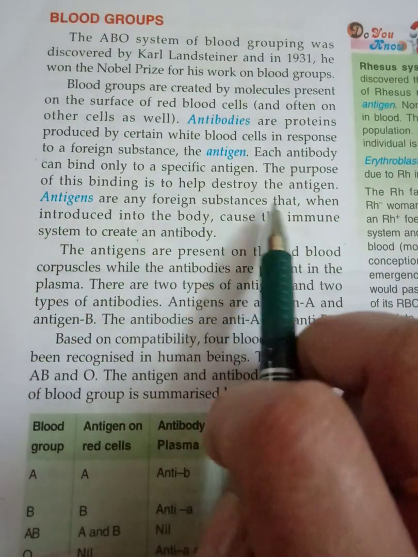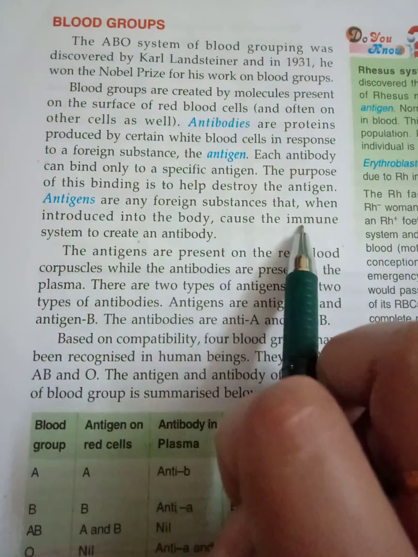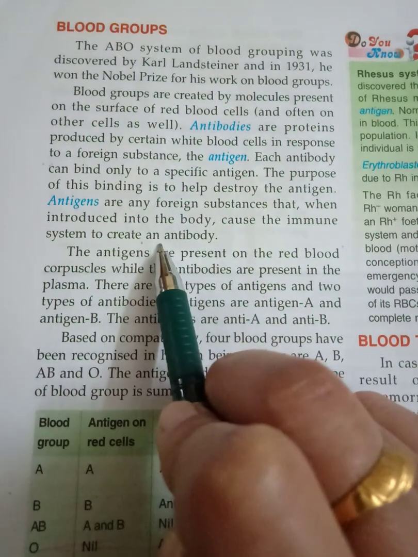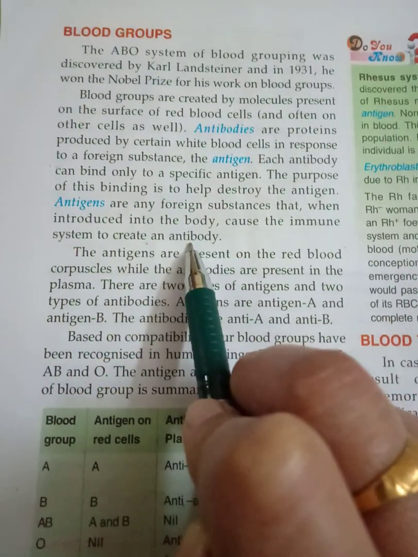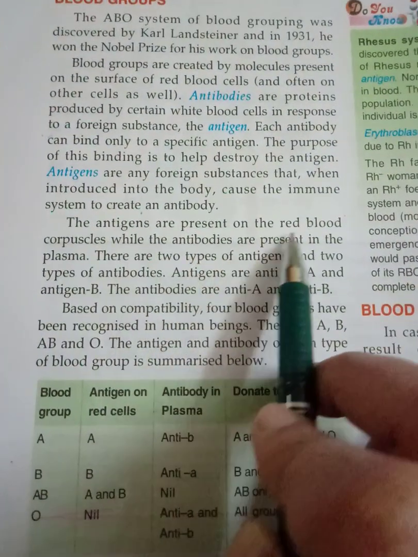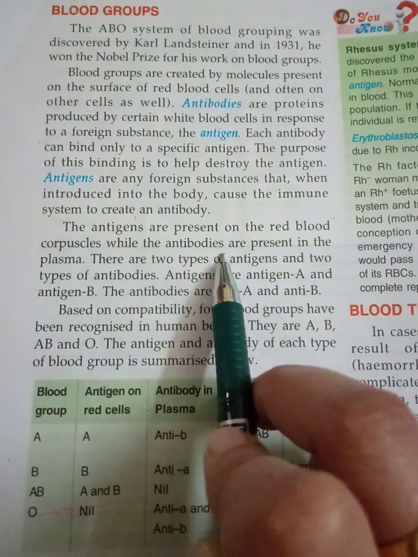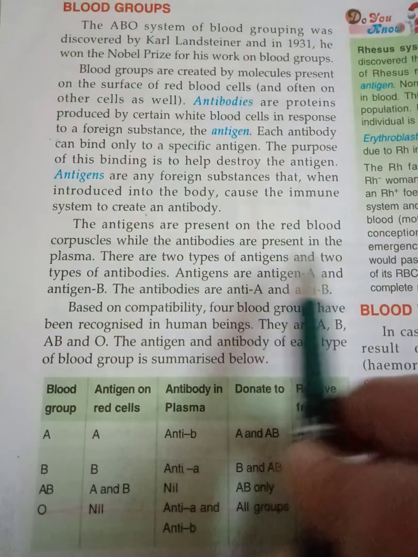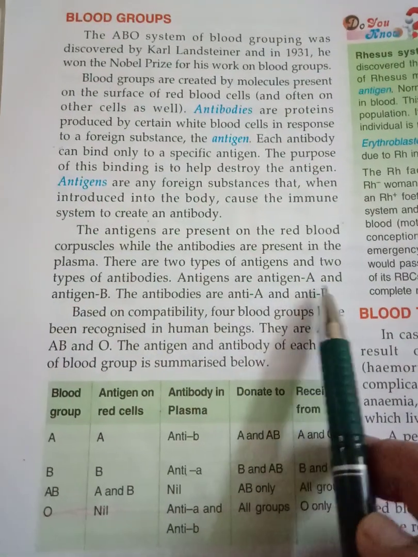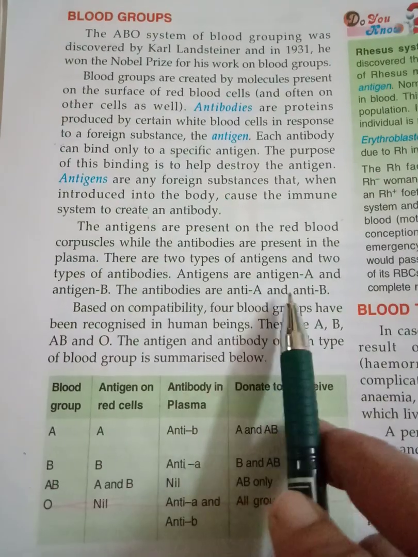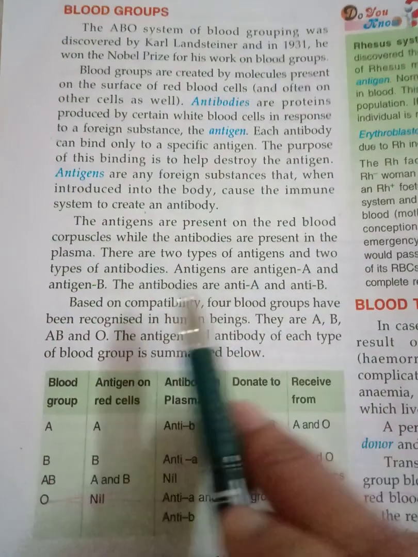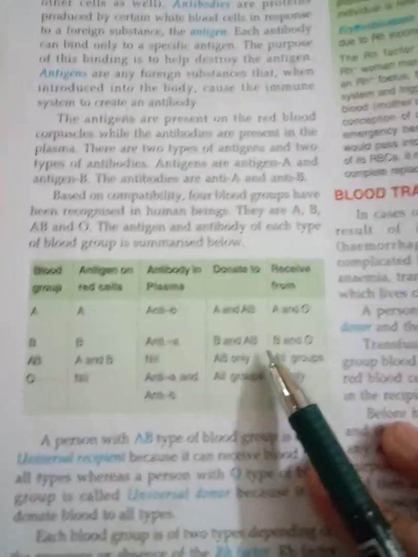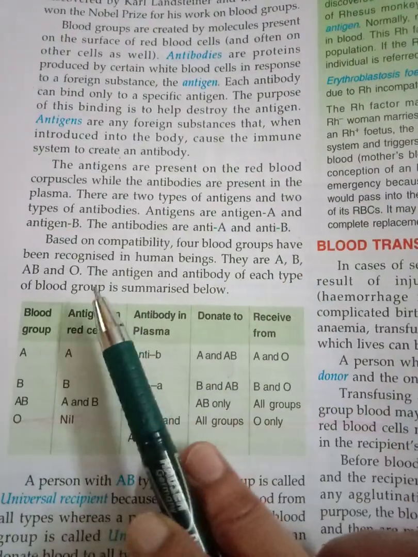Antigens are any foreign substance that, when introduced into the body, causes the immune system to create an antibody. So antigens are the foreign substances. Antibodies are produced by our blood immune system. Antigens are present on red blood corpuscles while antibodies are present in the plasma. There are two types of antigens and two types of antibodies. Antigens are antigen A and antigen B. Antibodies are anti-A and anti-B. So based on compatibility, four blood groups have been recognized in human beings. What are they? A, B, AB and O.